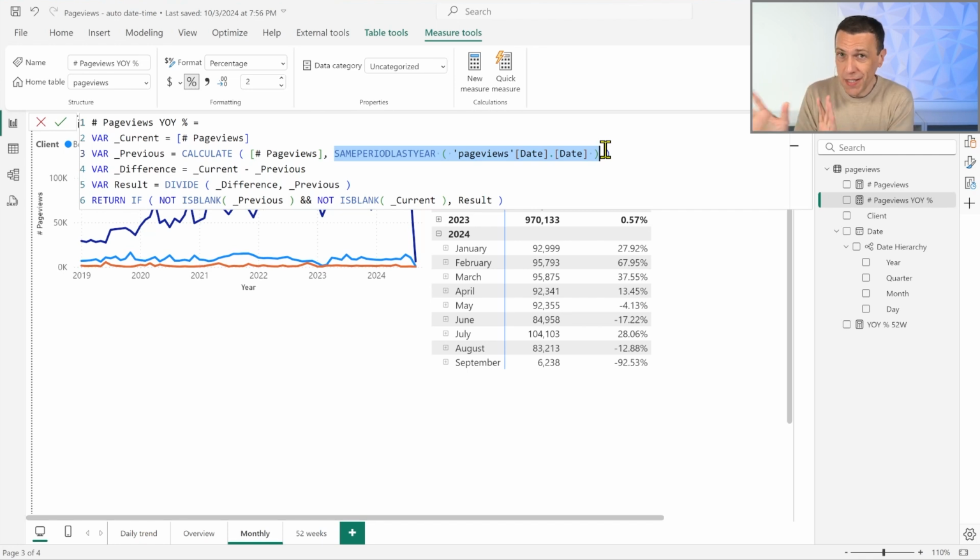Now, the thing is that this is exactly what you asked, but if we have, for example, in April 2024, 22 working days, and we have 21 working days in April 2023, this is ignored.